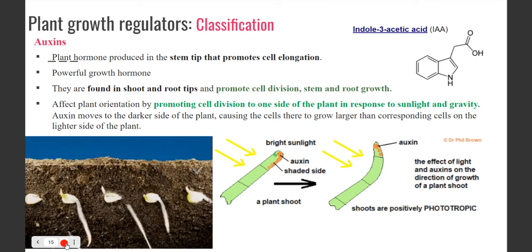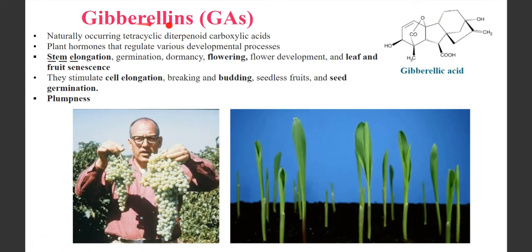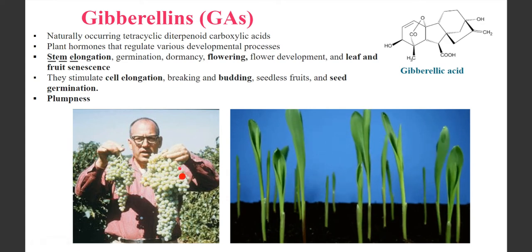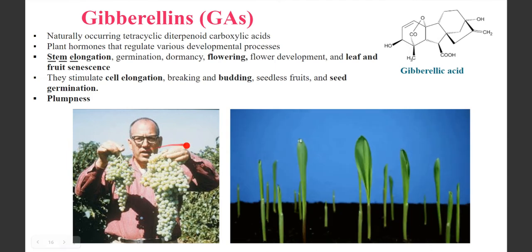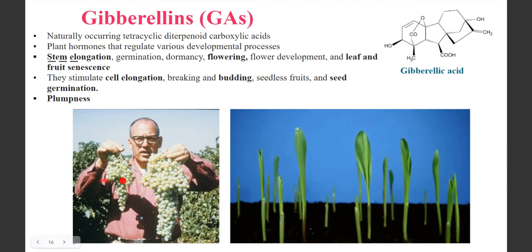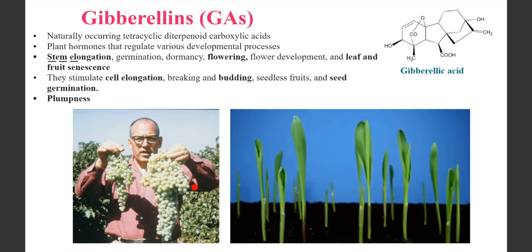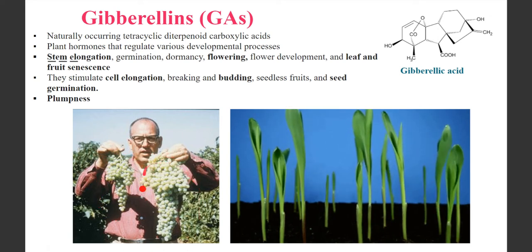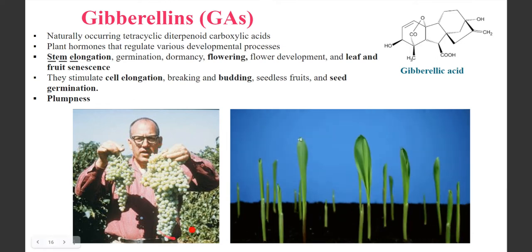Okay, fine. Next is gibberellins. Now what are these? For example, just look at this image over here. Okay, these are grapes. You can see the difference between the two sets of grapes. These are the smaller ones and these are the larger ones, and the quantity of the grapes is also very high.